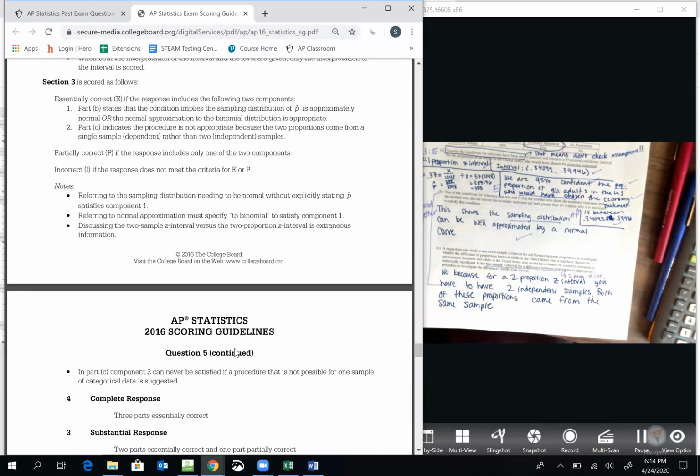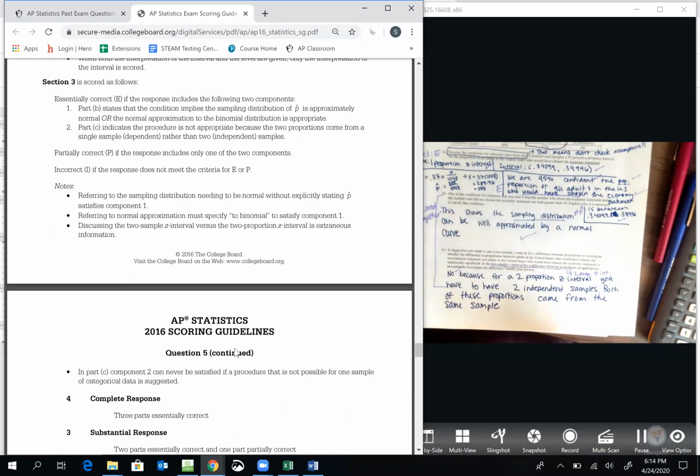So part C indicates the procedure is not appropriate, because the 2 proportions come from a single sample rather than 2 independent samples. Yep, so I'm good there. Hopefully you are too.